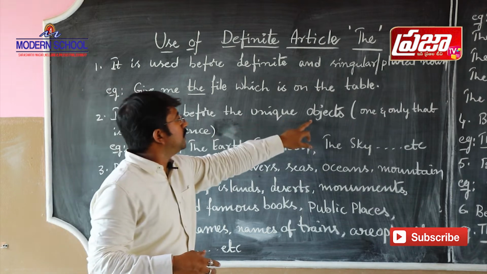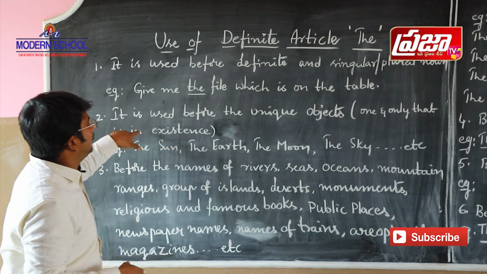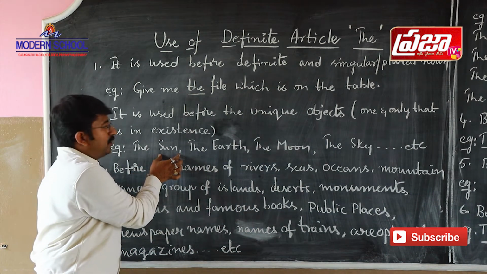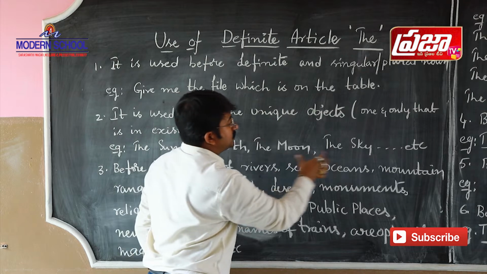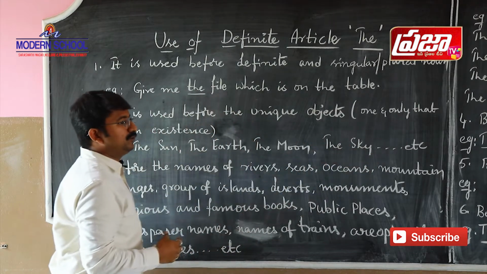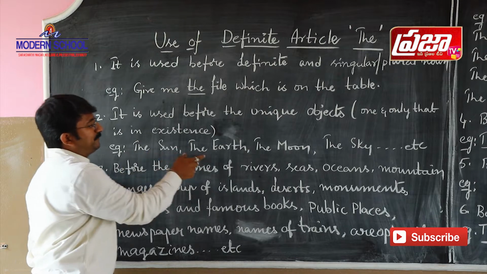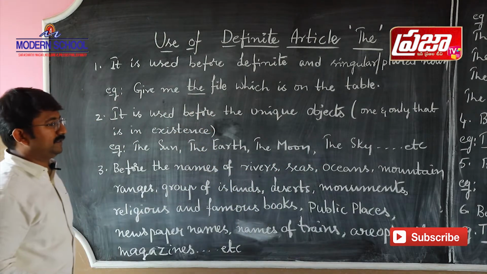Before unique objects also we use the definite article "the". Let us see the example. Sun is a unique object. Earth is a unique object. Moon is a unique object. Sky is a unique object. So before these unique objects we use the definite article "the". So this is the second point.